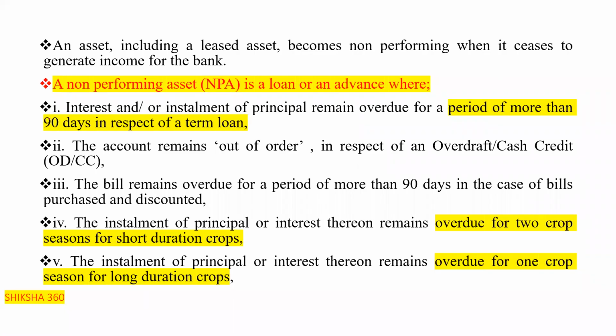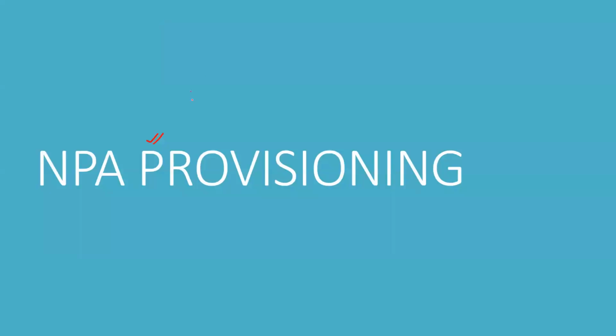So first of all, when an asset becomes an NPA. NPA means, I think all of you working in the bank are very well aware, non-performing asset. In this session we will discuss some important points: when will any asset become non-performing? Clear? So let's discuss regarding that.